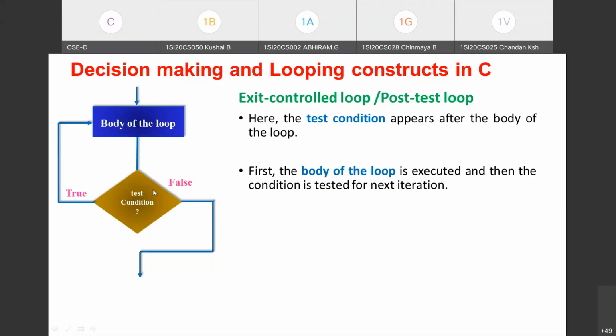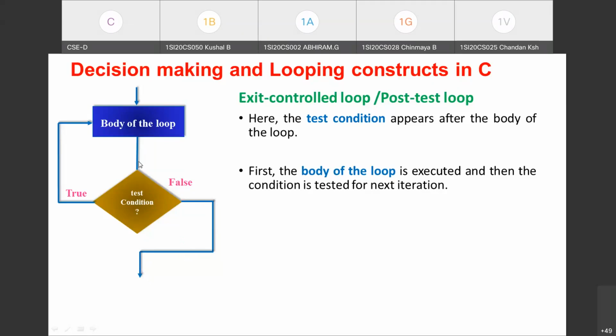If the test condition is true, then it goes for the next iteration. That means control will be brought to the beginning of the loop to execute the loop statements. After that, again it goes for testing the condition. The process is repeated as long as the test condition you have given is true. Once the test condition becomes false, control will come outside the body of the loop, to the next statement outside the loop. So this is the working of the exit control loop, and this is what you need to note with respect to it.